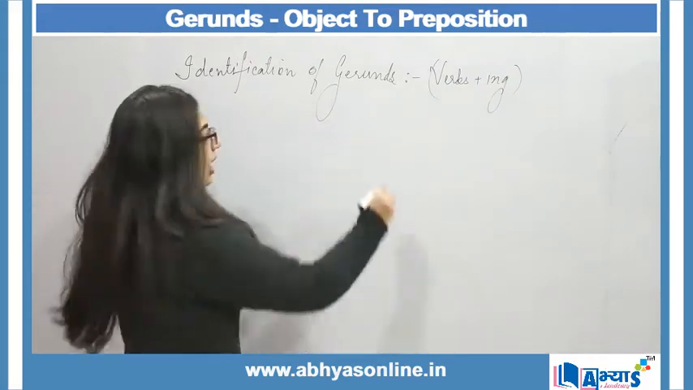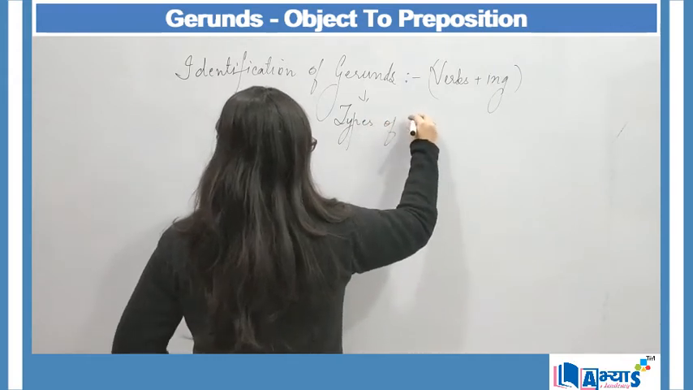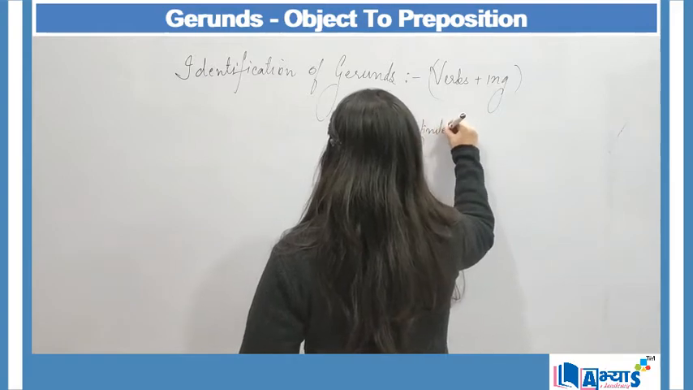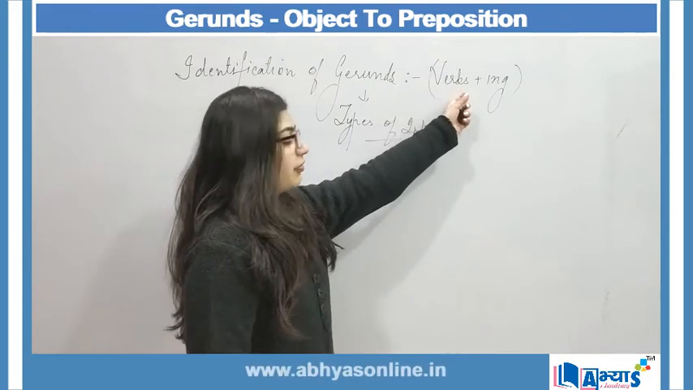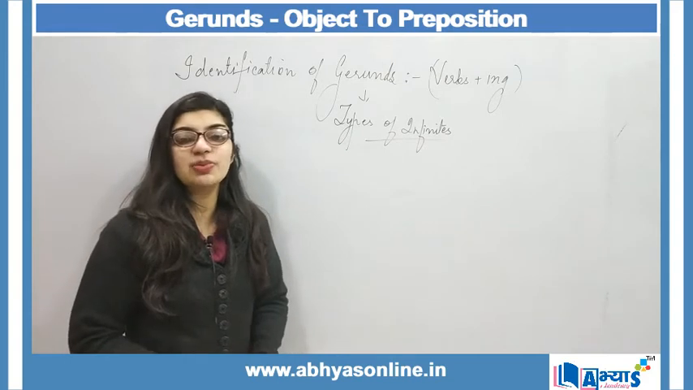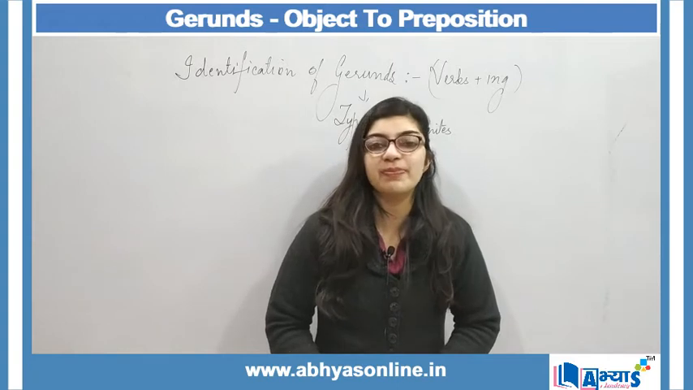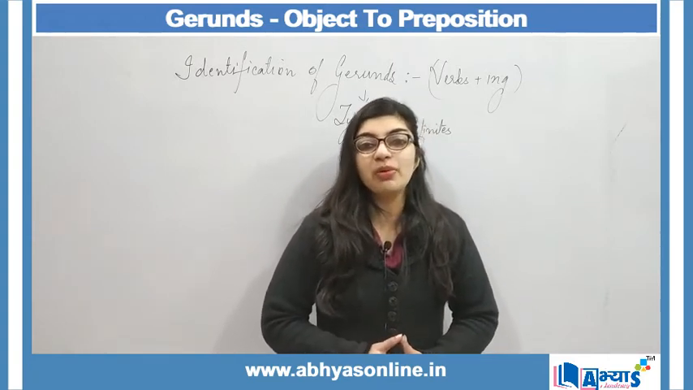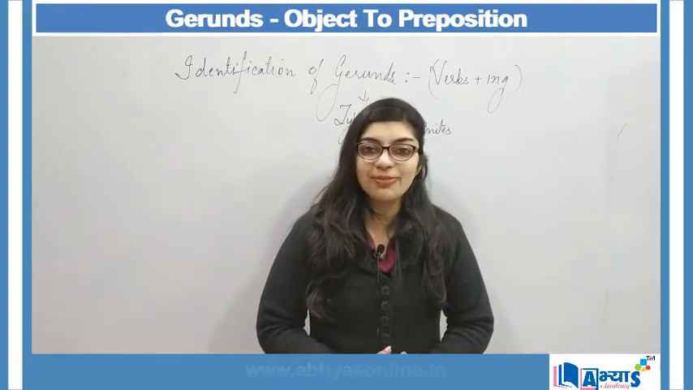And gerunds are a type of infinitive, right? Verb plus ing forms gerunds. Today's topic is that we are going to discuss gerunds, in which we are going to discuss object to preposition. This topic says that whenever we are making use of prepositions, prepositions are always followed by gerunds.